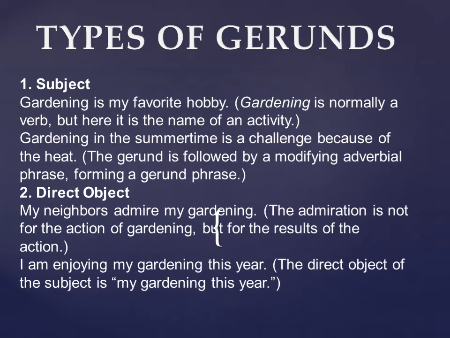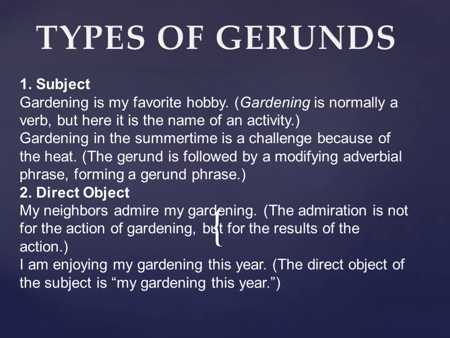So let's move to the next example given under this title. I am enjoying my gardening this year, right? Just remember that we can add additional parts, like some phrase or some adverb, in the sentence.